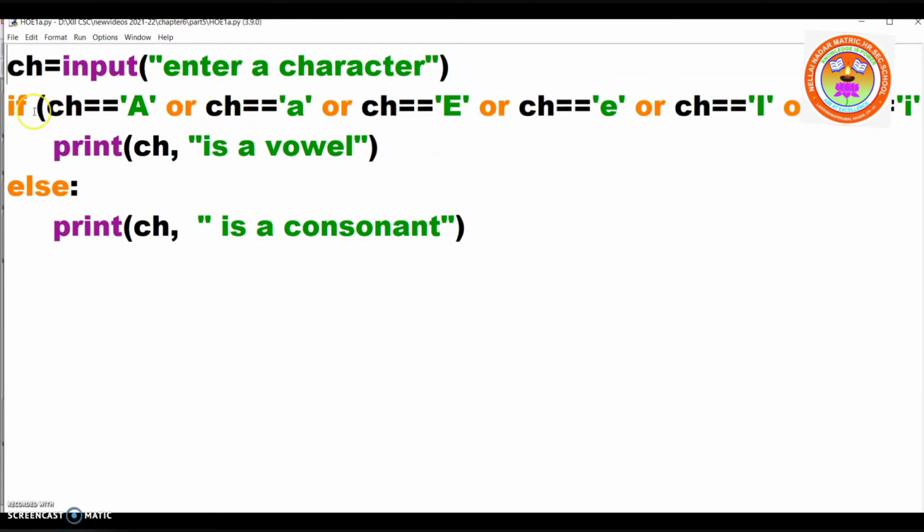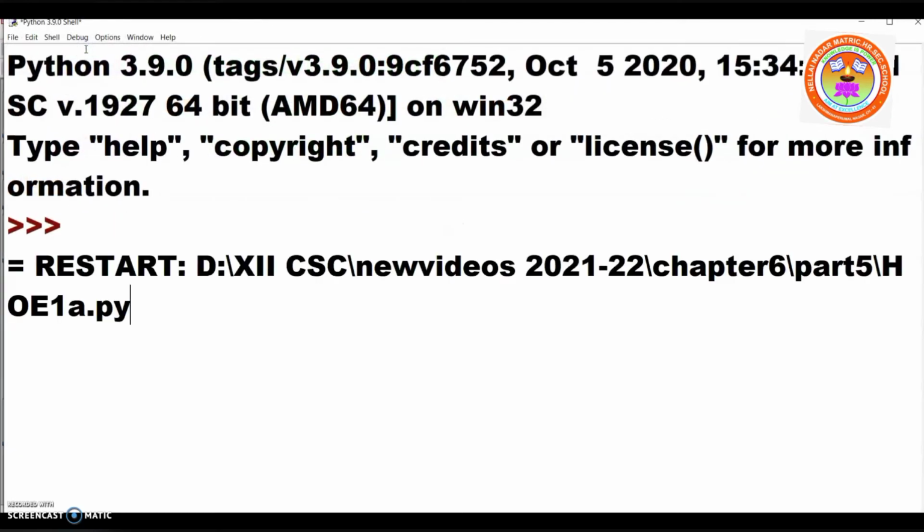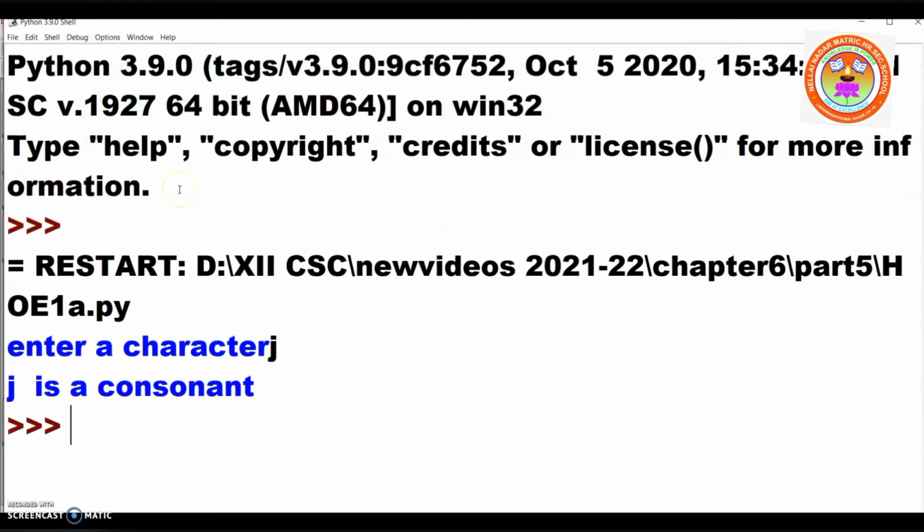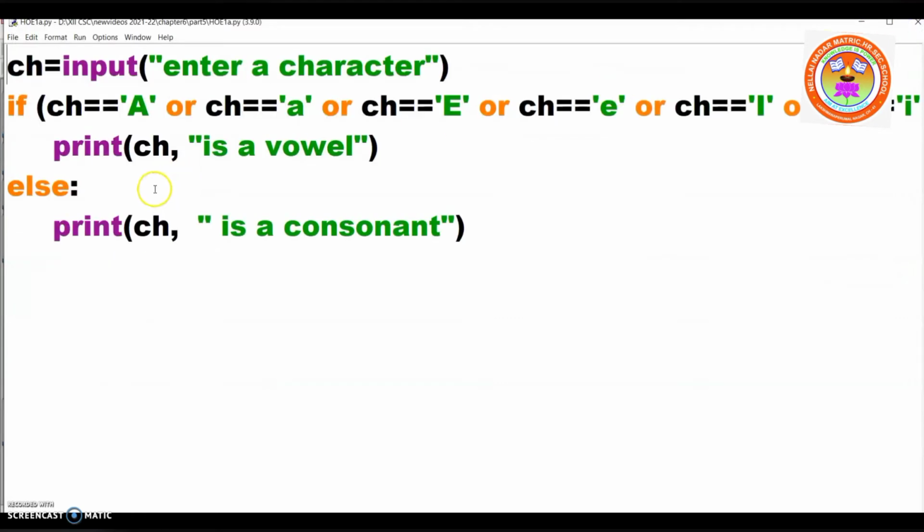Suppose if I enter anything within these characters, it will print it is vowel. Otherwise, it is a consonant, right? I'm going to run. I'm going to enter J. J is a consonant. Fine? You understood? Is it clear now? Shall I go to the next one?